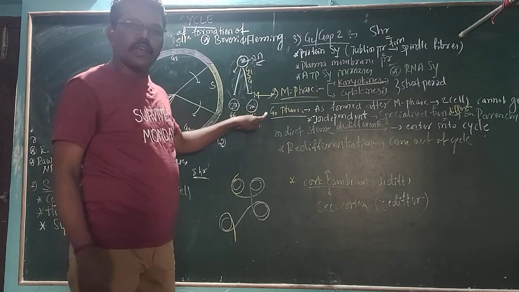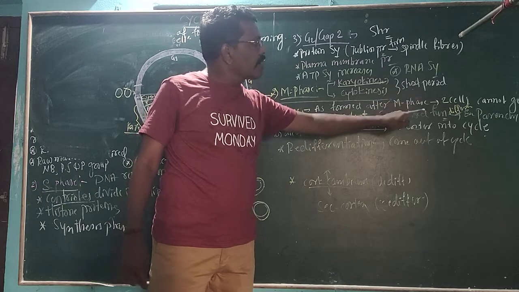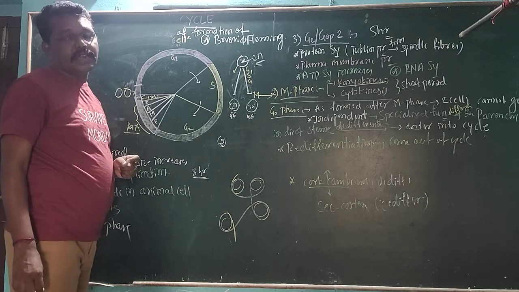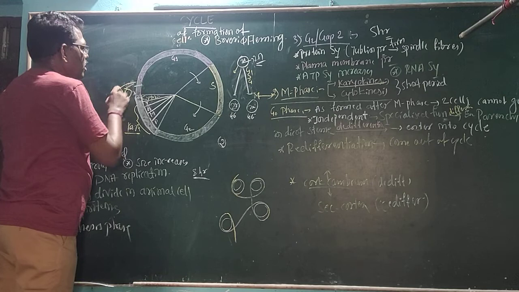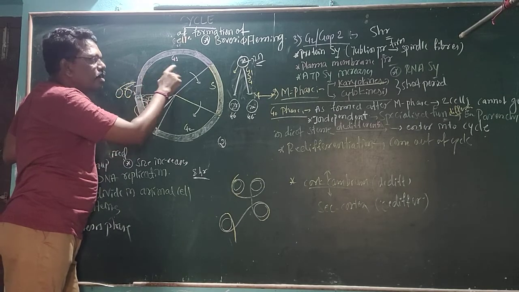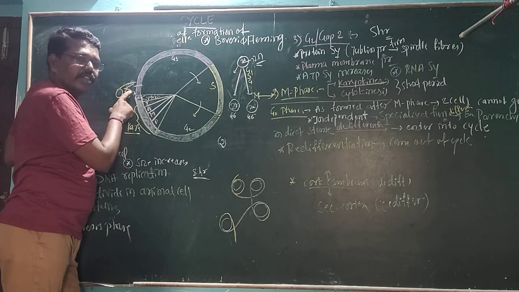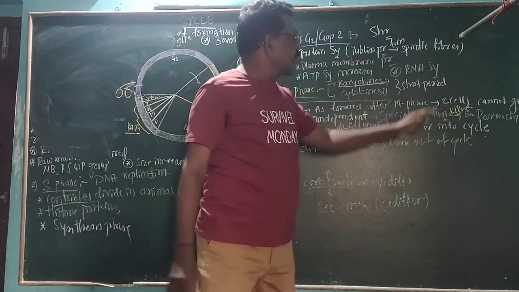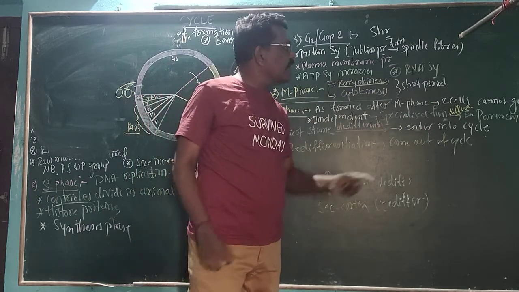Then within the G0 phase, the two cells formed after the M phase cannot go into the cell cycle. Normally these two daughter cells enter the G1, S and G2 phases. But in the G0 phase, these two daughter cells can't undergo the cell cycle. They will become independent, specialized, functional cells.